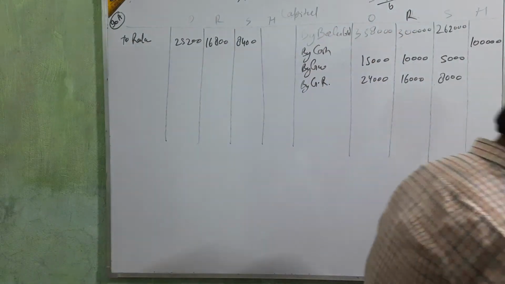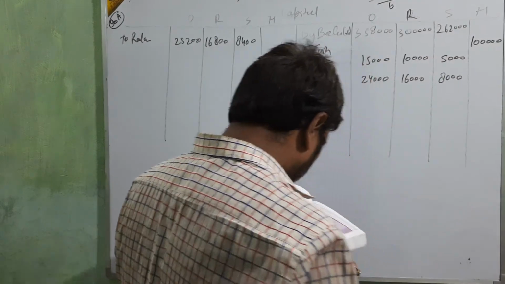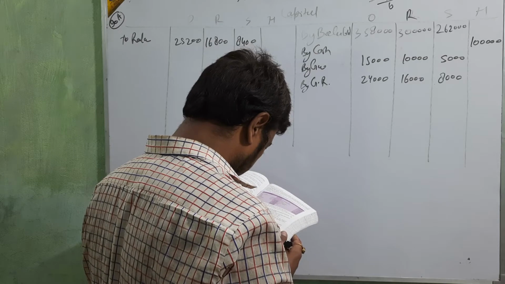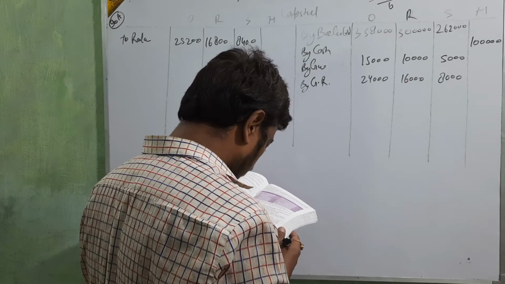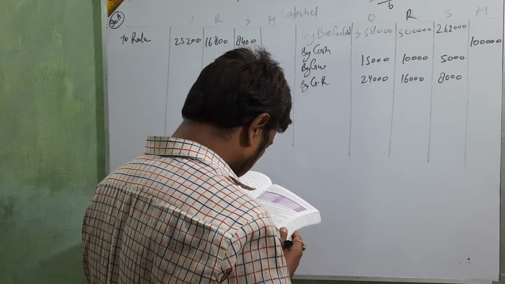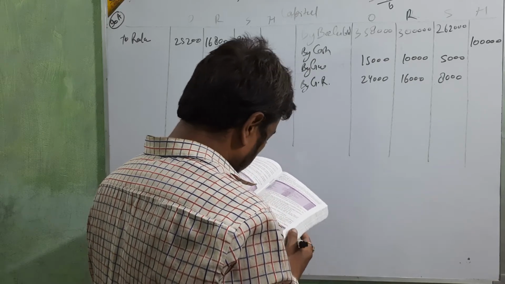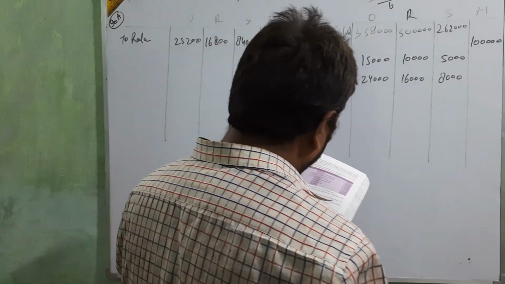Then again see, is anything new coming or not? Up to this, nothing is there.